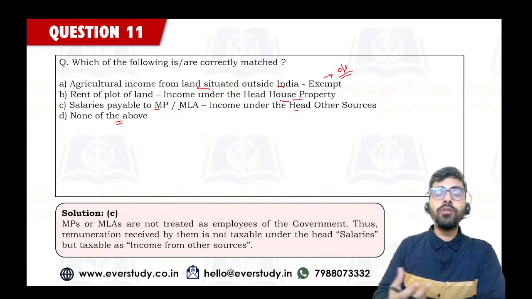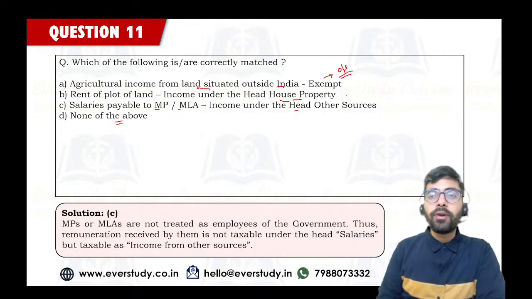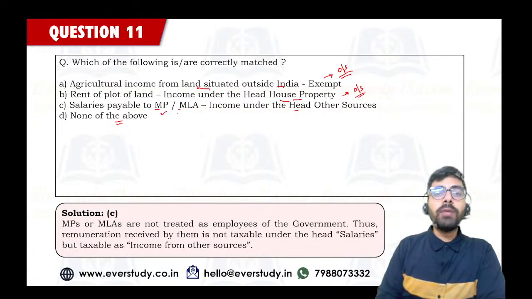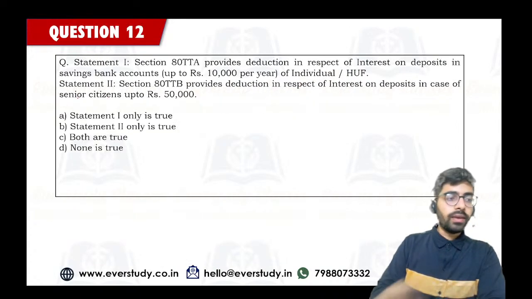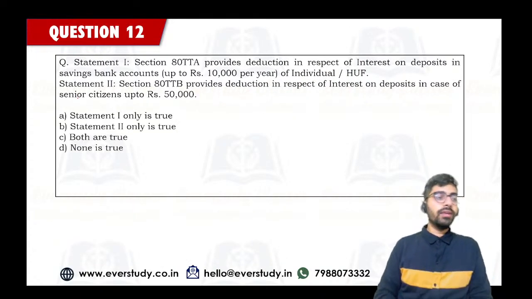For the purpose of house property, you would have some land and building also. But here, if it is only a plot of land, it will be an income under the head other sources. Salary which is payable to MP, MLA: they are not treated as employees of the government. So any salary received by them is taxable under the head other sources only. So that's why the correct answer is option number C. Yes, correct answer is option number C.